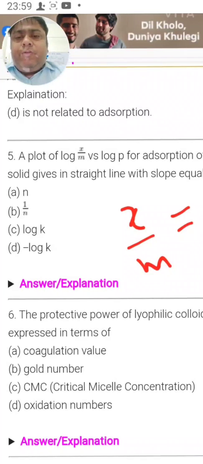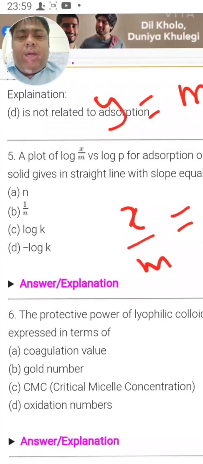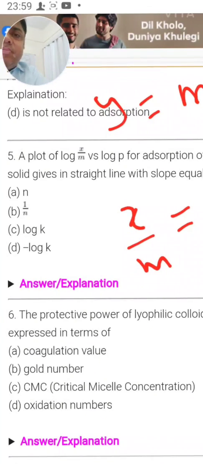So if we take log on both sides, then 1 by n will come as the slope. Means if we compare this equation with y equal to mx plus c, then 1 by n into log k, in that case 1 by n will be the slope.